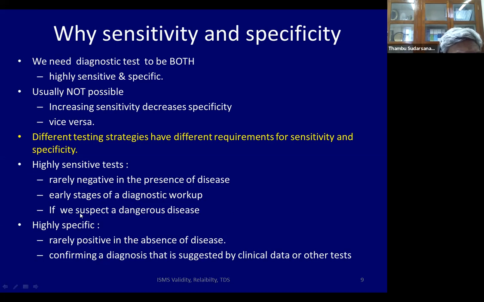A highly specific test is rarely positive in the absence of disease. That would be the next test in HIV, like a Western blot test, confirming a diagnosis that is suggested by clinical data or other tests. So once a HIV ELISA is positive, then we do a specific test, a Western blot test, to confirm this.